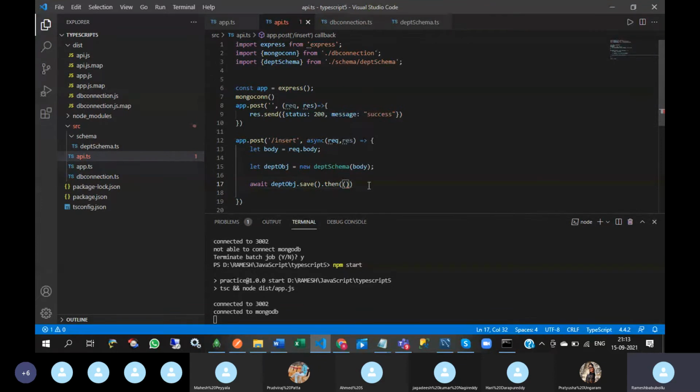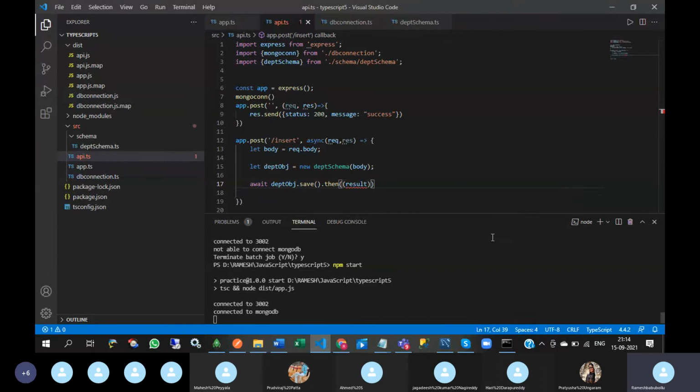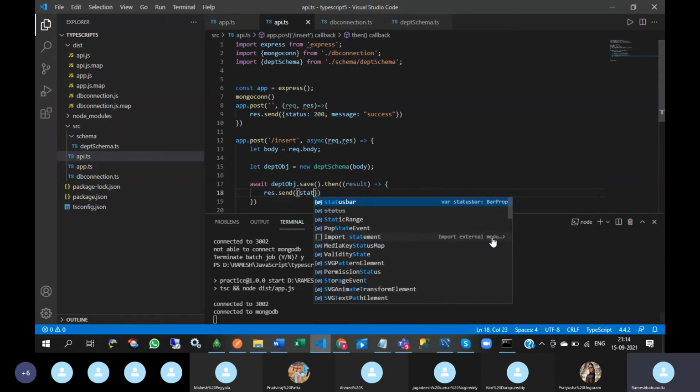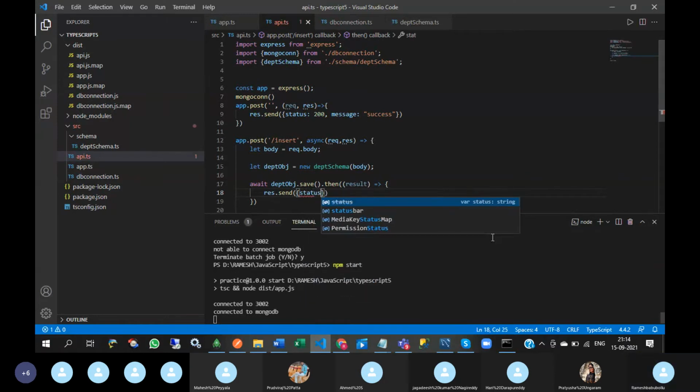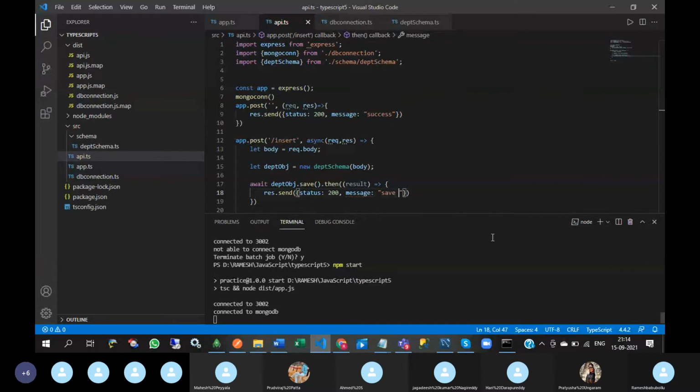That is the then clause. In the then clause, result, this is again an arrow function, res dot send, status 200, message save success.